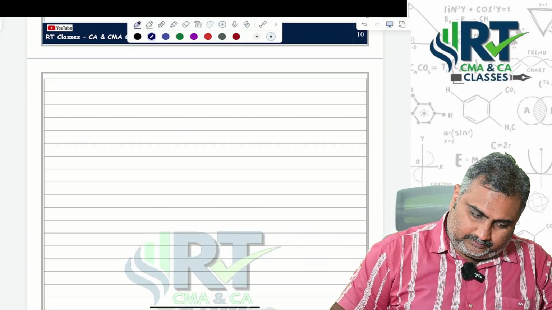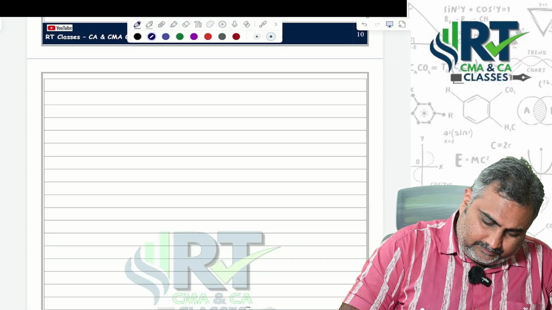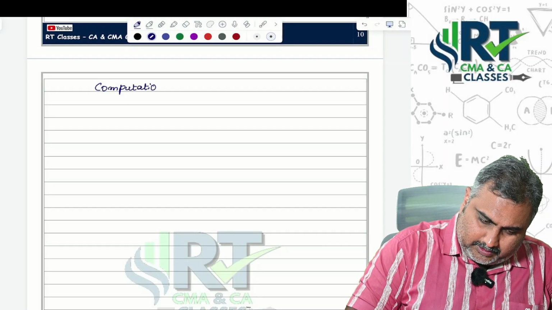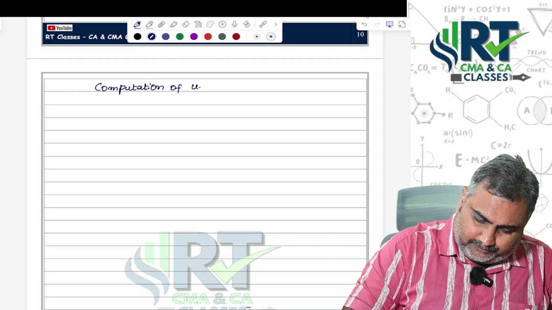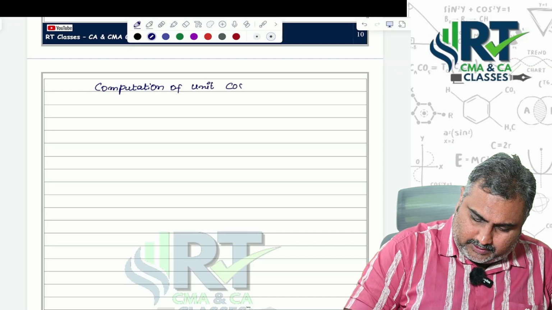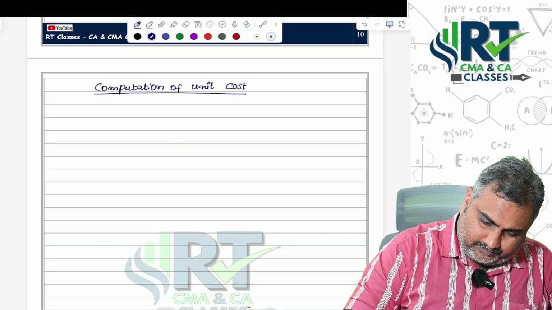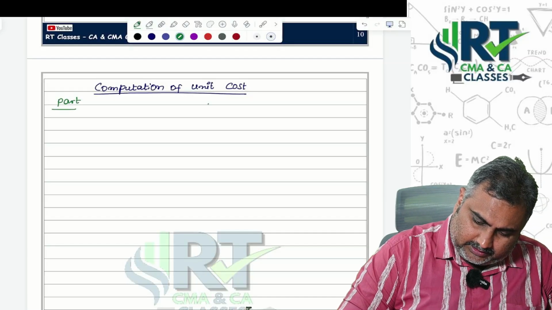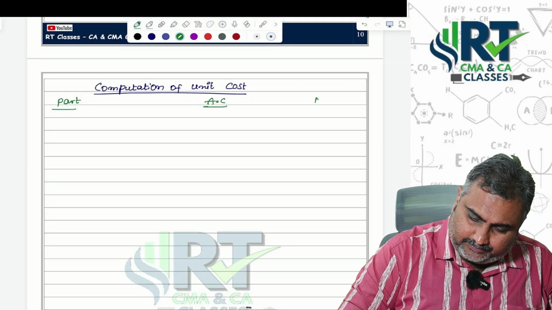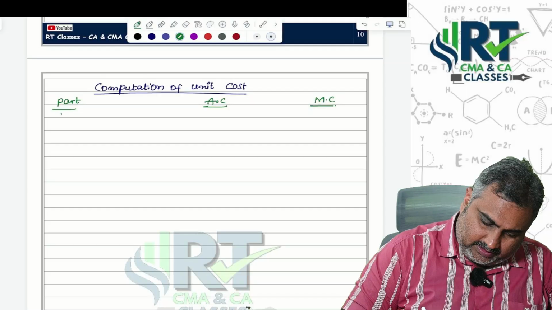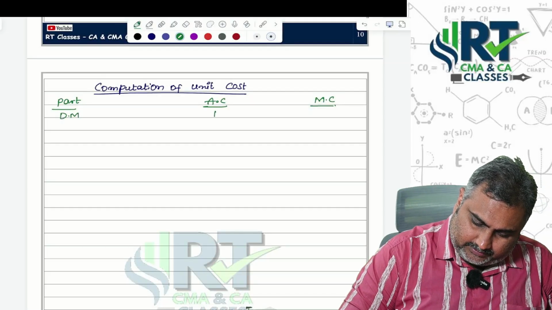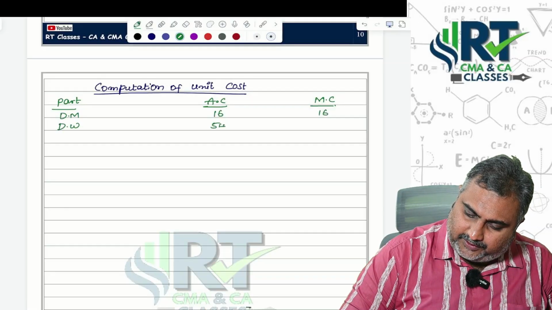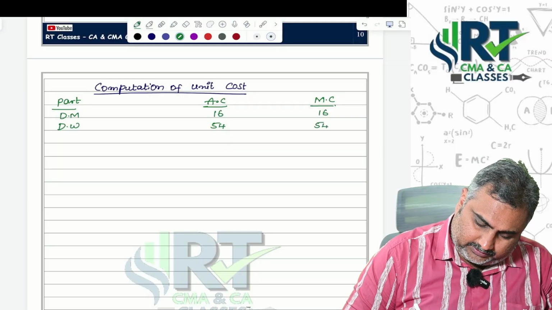Let's see. First, computation of unit cost. Particulars, absorption costing, marginal costing. First start with direct material 16, then direct wages 54, given in the question.